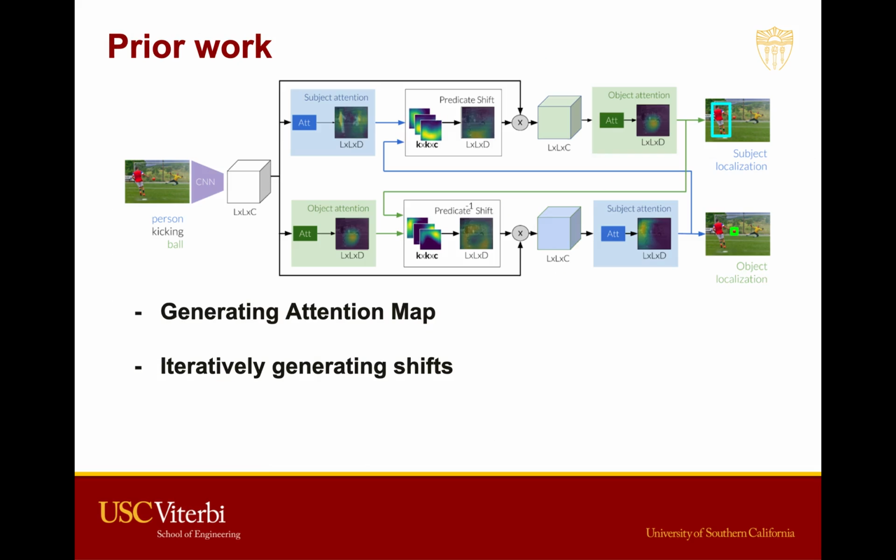There's little previous work directly related with the referring relationships. For the most related method, SSAS, it focuses on generating the heat map based on the attention for subject and object separately. This method applies the predicate as a shift and generates such shift between the object and subject iteratively before generating the final heat map for subject and object entity.